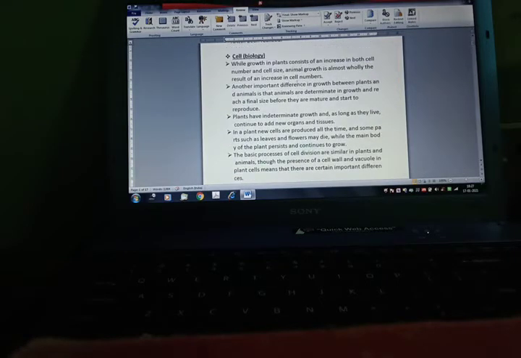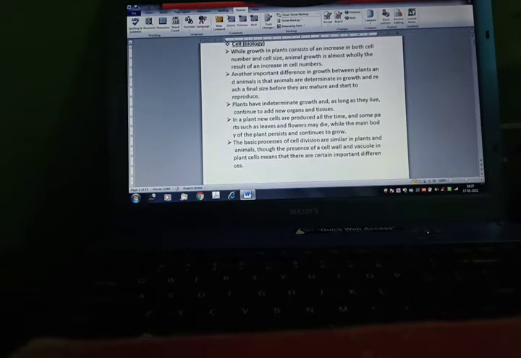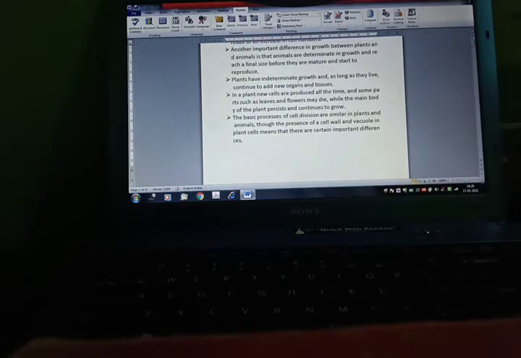Now, cell biology. While growth in plants consists of an increase in both cell number and cell size, animal growth is almost wholly the result of an increase in cell numbers. Another important difference in growth between plants and animals is that animals are determinate in growth and reach a final size before they are mature and start to reproduce.